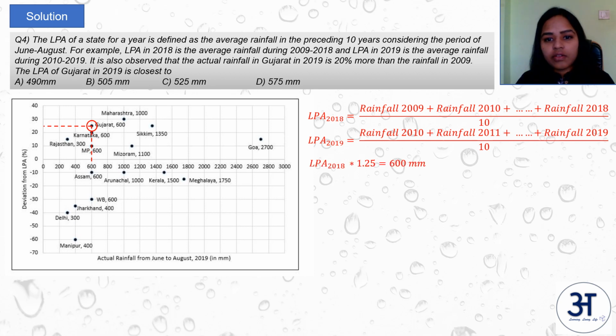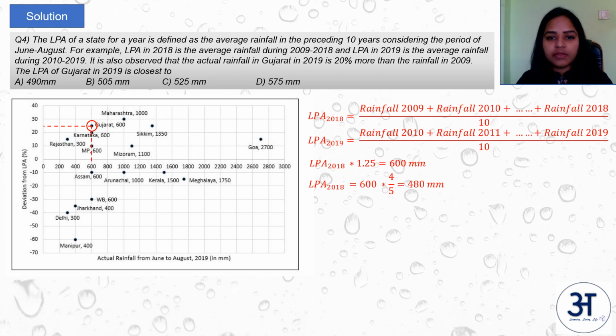So now we know that LPA is 25%. This means that 2018 LPA into 1.25 is 600, right? That is what this graph means. So we have LPA of 2018 as 600 into 4 by 5 because 1.25 is 5 by 4. So we have that as 480 mm.